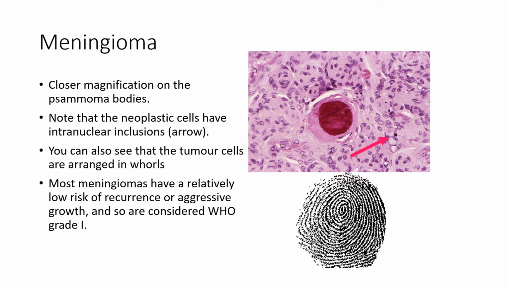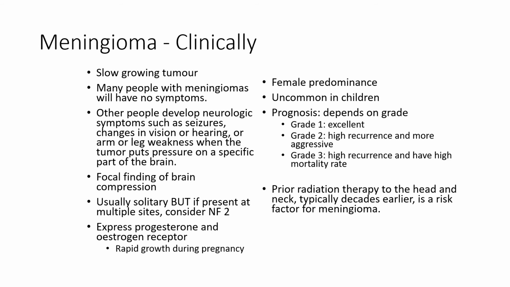grade 1. Meningiomas are slow-growing tumors, with patients usually having no symptoms at all. The ones that do have symptoms develop seizures, changes in vision or hearing, or arm and leg weakness, especially when there is brain compression. Meningiomas are usually solitary, but they can also happen in multiple sites, especially when associated with neurofibromatosis type 2. They express progesterone and estrogen receptors, so they can grow rapidly during pregnancy. There is a female predominance, and the prognosis depends on the grade.